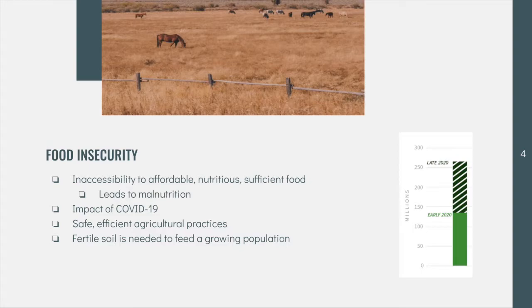At the beginning of 2020, 135 million people faced acute food insecurity. By the end of 2020, this number is expected to have almost doubled to 256 million. Therefore, safe, efficient, and effective agricultural practices are needed to ensure access to clean, nutritious food. A key aspect of this is fertile soil, which we will talk about next.